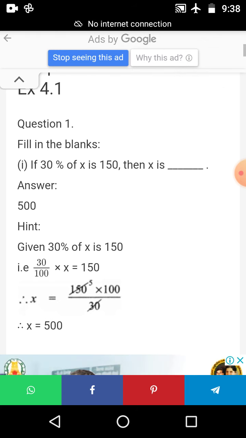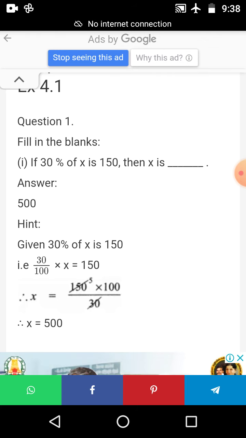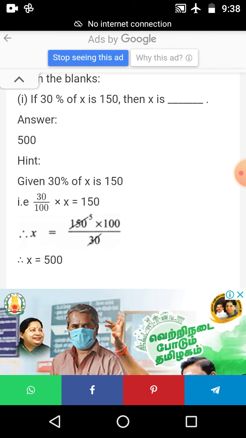If 30% of x is 150, then x is dash. The answer will be 500. How is it possible, ma'am? Given 30% of x is 150, write in steps. 30% means 30 by 100, isn't it? Then "of x" means multiplied by x, equal to 150.